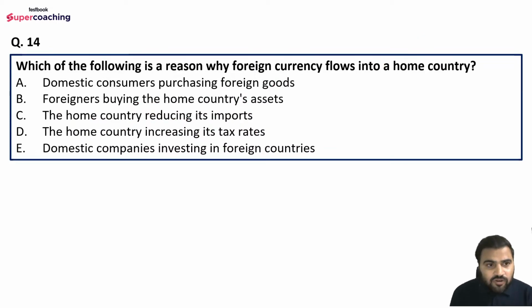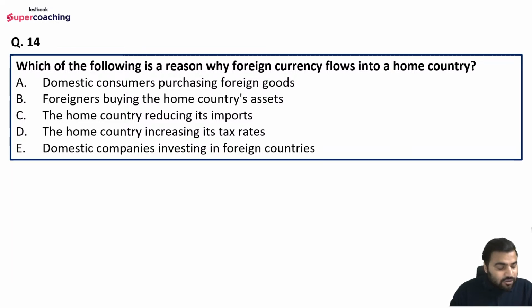Moving on to question number 14: which of the following is a reason why foreign currency flows into a home country? Again, read the question carefully. Options are: domestic consumers purchasing foreign goods, foreigners buying the home country's assets, the home country reducing its imports, the home country increasing its tax rates, or domestic companies investing in foreign countries.